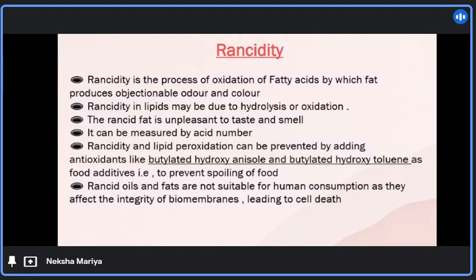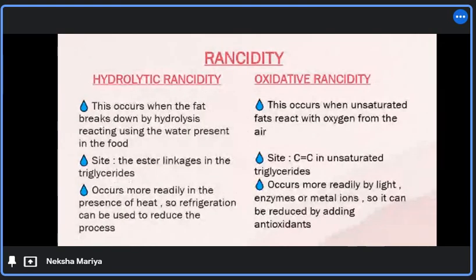Rancid oils and fats are not suitable for human consumption as they affect the integrity of biomembranes, which will lead to cell death. In simple words, we can say that rancidity is the spoilage of food. Now, rancidity is of two types, hydrolytic and oxidative rancidity. In hydrolytic rancidity, this occurs when the fat breaks down by hydrolysis, reacting with water. Whereas in oxidative rancidity, this occurs when the unsaturated fat reacts with oxygen from the air.